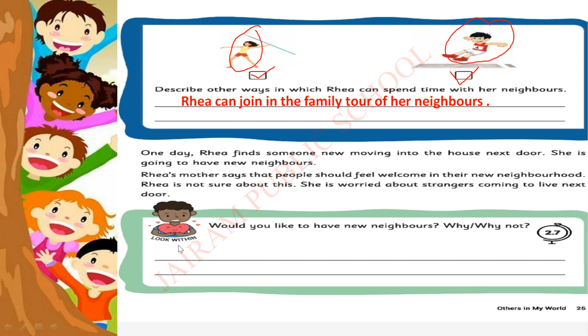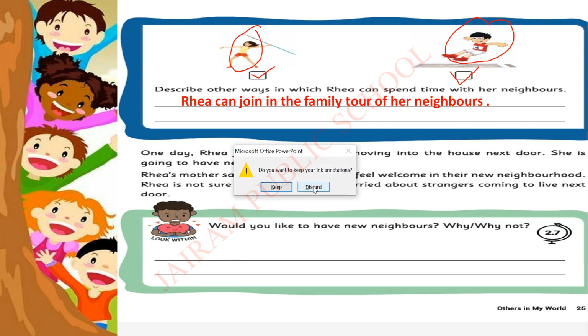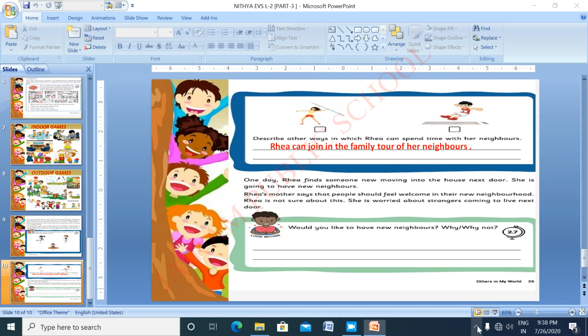Children, I hope everyone did correctly. Clap your hands. Okay, shall we move to the next one? Describe another way in which Riya can spend time with her neighbors. Riya can join in the family tour of her neighbors. Children, I gave you the example. If you have others, then pen them down in your book. Shall we move to the next one?